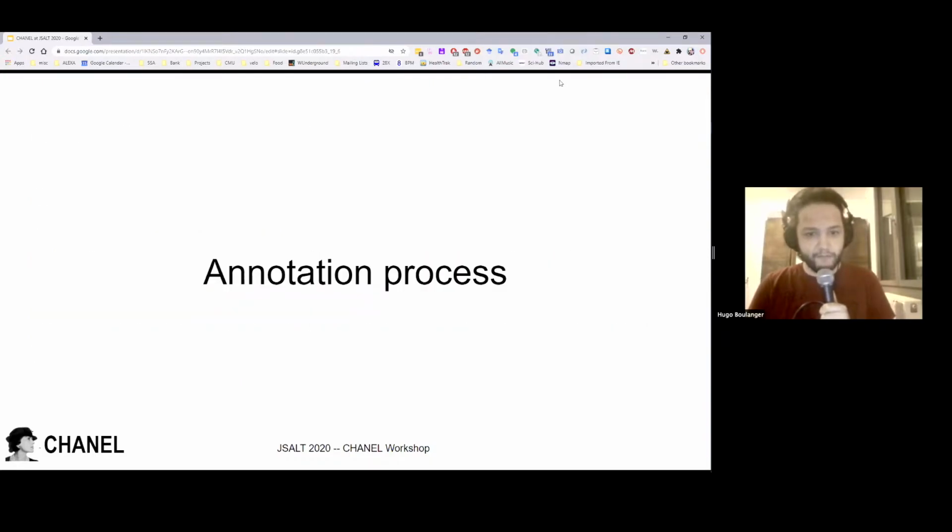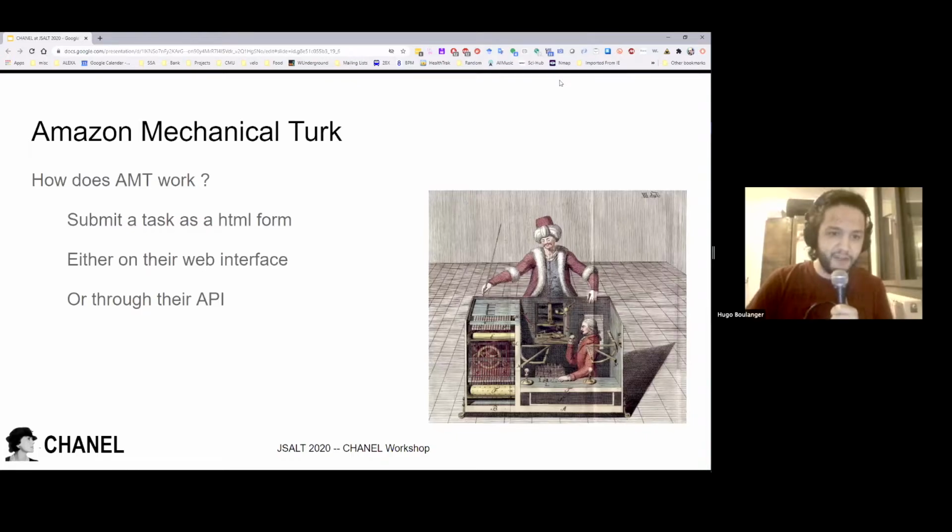So now I will go through the annotation process. First, let's talk a bit about Amazon Mechanical Turk. You probably know about it, but how does it work? Basically, we submit a task as an HTML form, and we do that either on the web interface or through their API. We chose to do it through the API. And why did we do that?